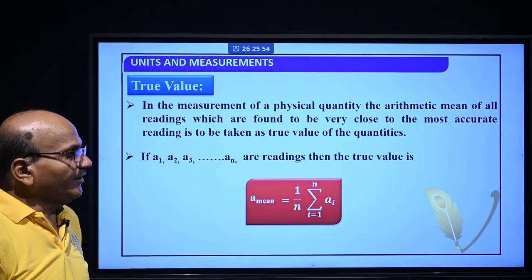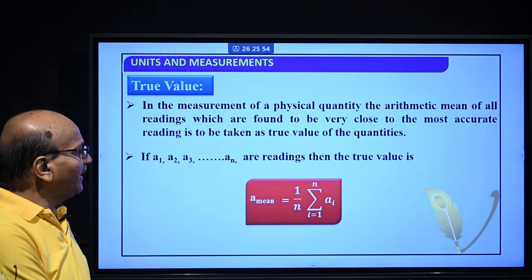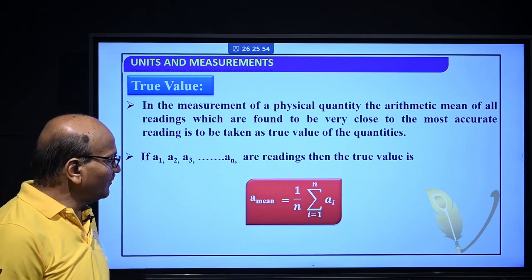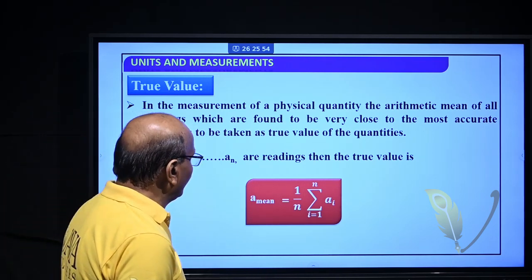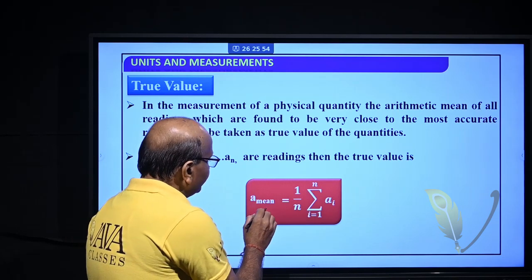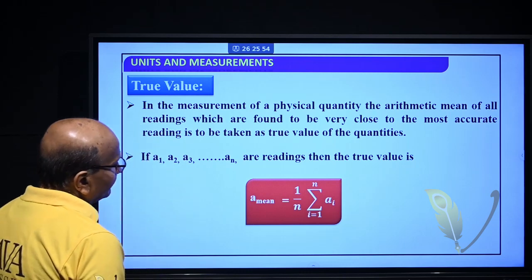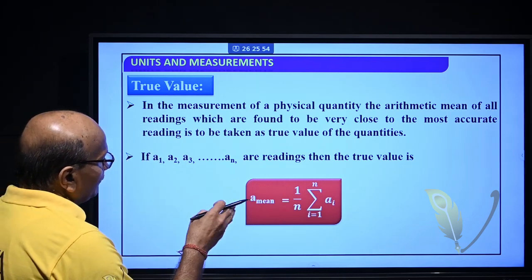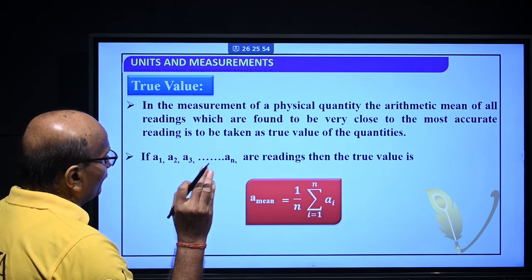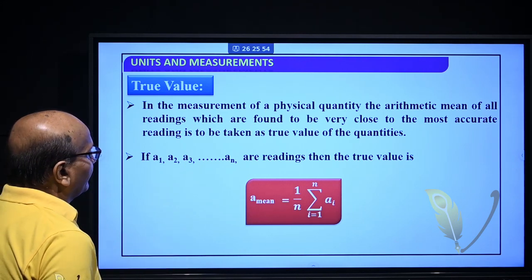If A1, A2, A3 up to An are the readings or observations of an observable, then A mean is equal to 1 by n summation of Ai, that is A1 plus A2 plus A3 plus A4 up to An divided by n.